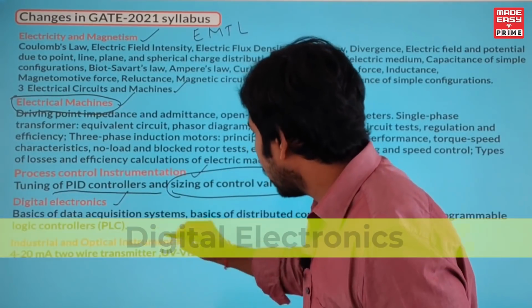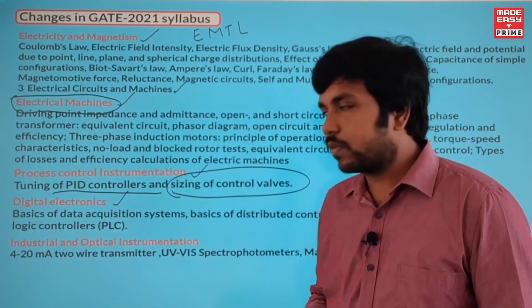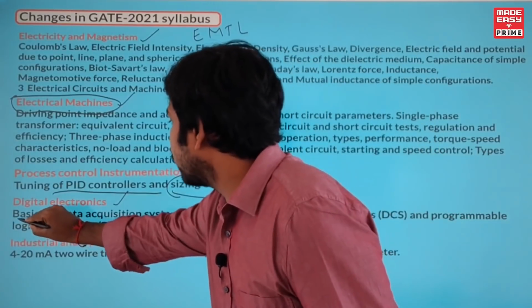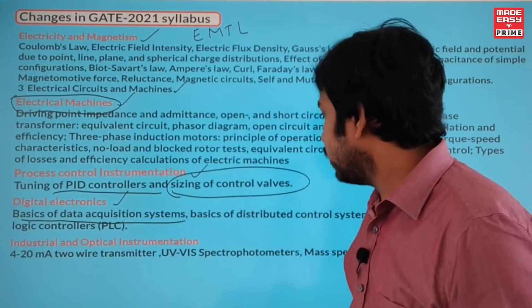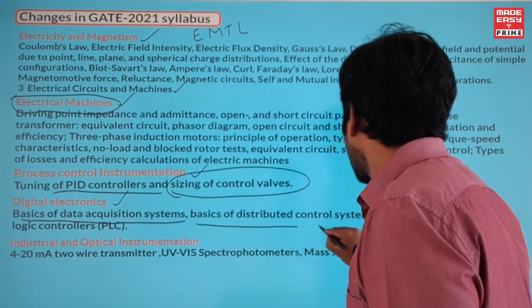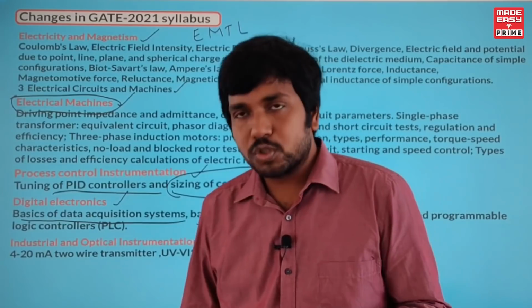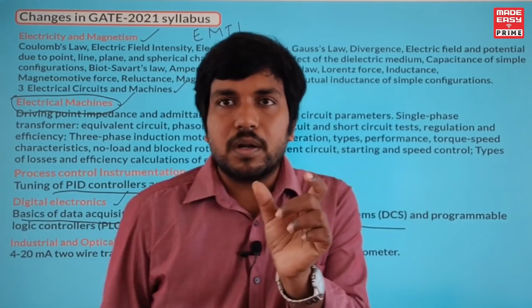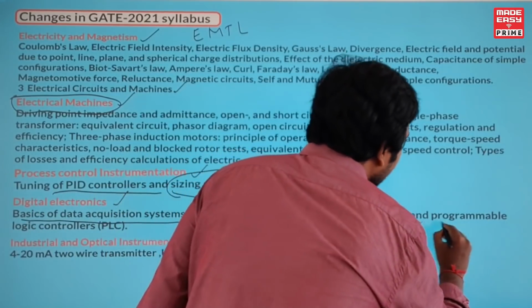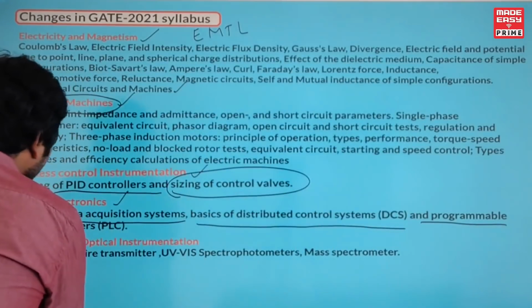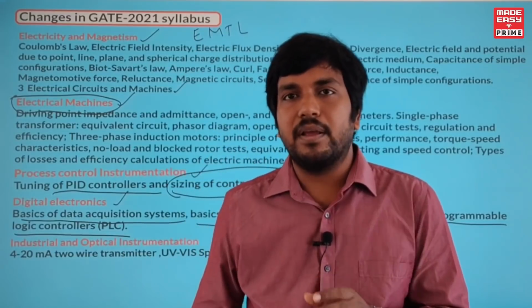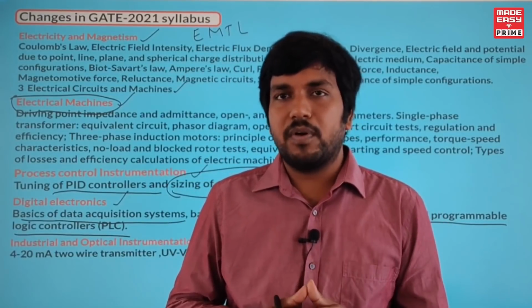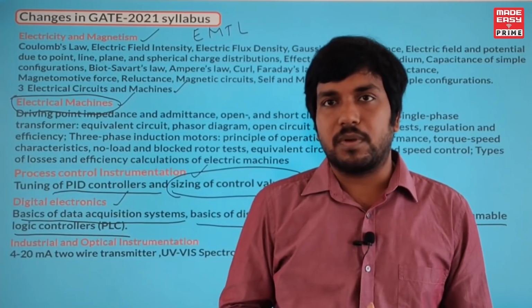And the topics which were added in the new syllabus are basics of data acquisition system. You need to study this in a little bit different orientation. And then basics of distributed control systems, which some people call DCS for short. And then PLC, that is programmable logic controller. Clear? So these are the topics which were added in the year 2021 exclusively in the digital electronics subject.